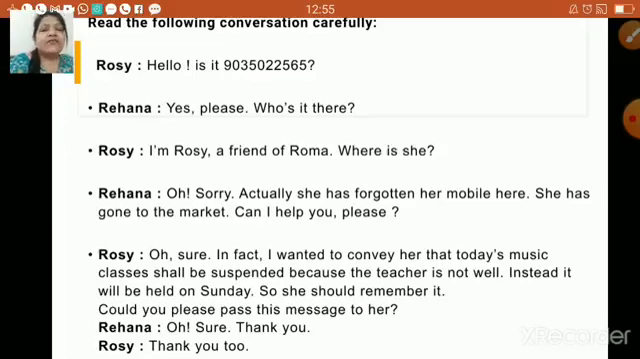So yes, children, see, a very simple conversation between Rosie and Rihanna. And now, as you know, Rihanna is supposed to draft a message for Roma, right? So make sure that you draft a wonderful message which has to be really brief and precise, and you should be ready with this particular assignment.